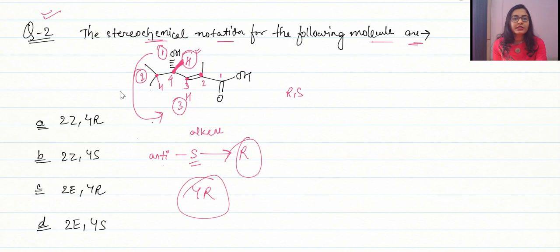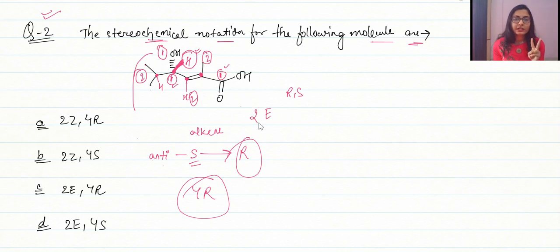Alright, then let's go to the alkene system. Let me erase it a little bit. So who is having greater priority, that we have to decide in the case of alkene as well. So the first priority definitely goes to the carboxylic acid group. Secondly, over here the second priority goes to our methyl group. On the other side, on the other carbon, first priority goes to this carbon and second priority goes to hydrogen. So as we can see, it is an E alkene. Both of them, 1 are opposite, 2 are opposite, right? It is our E alkene.